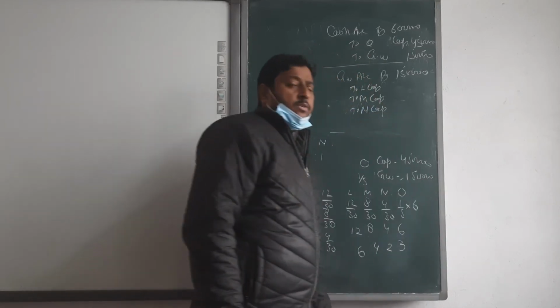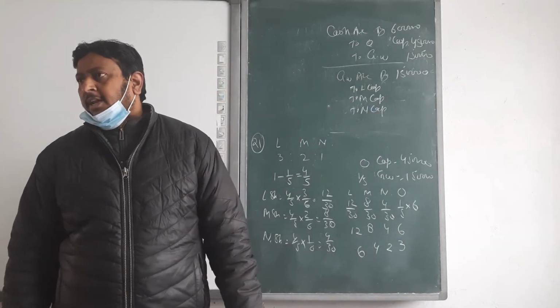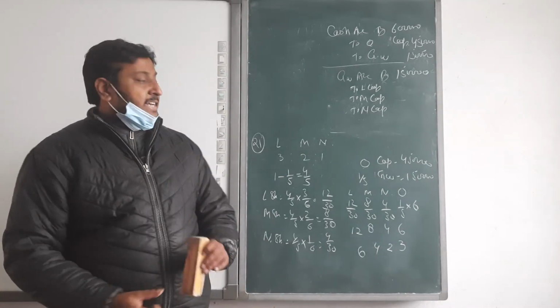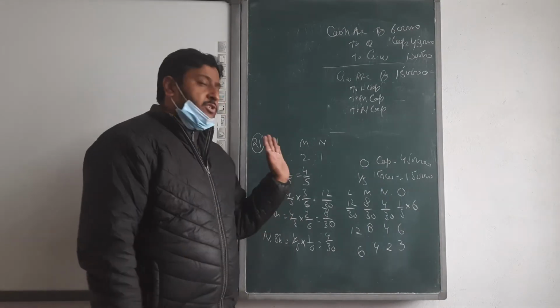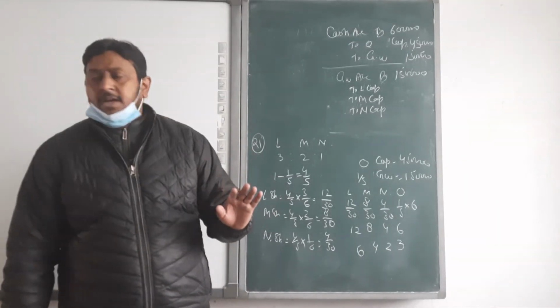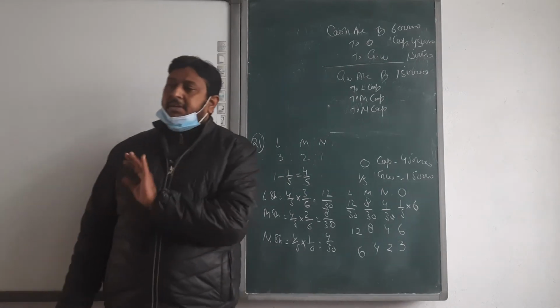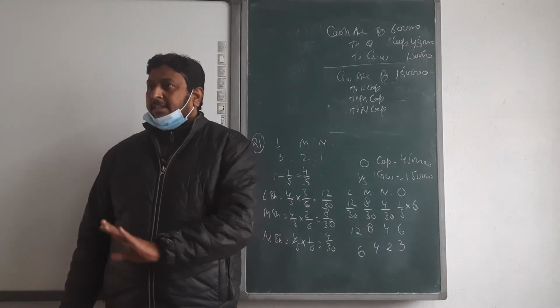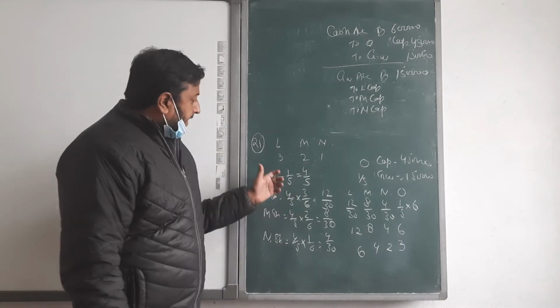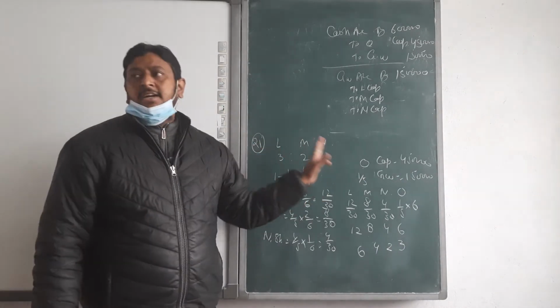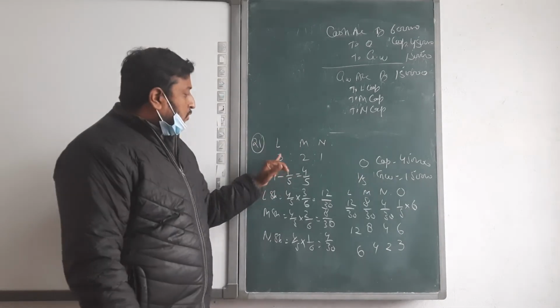Okay, and how are we going to distribute this goodwill? In the sacrificing ratio. But the case is that if no random ratio is given, only the share or ratio is given, then the old ratio is equal to the sacrifice. It's a math system, it's not any rule. It's math only. Because when you are taking your share in the same ratio, they are going to sacrifice in the same ratio. So 3 to 1.